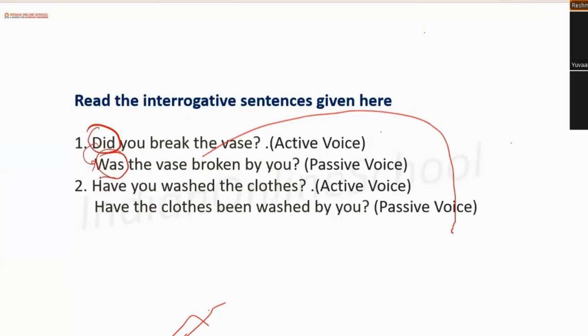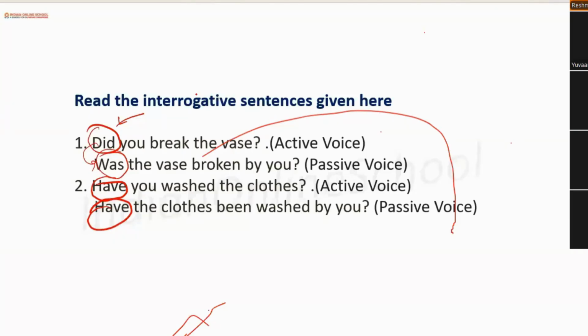But if there is already have included, we can also use have or has to form a question, right? If it is like that, we will place the have or has as it is. But for the did case, based on the tense, do or did, we will be adding auxiliary verbs. So if I say, did you complete your homework, what would be the converted version? Was the homework completed by you? Very good.